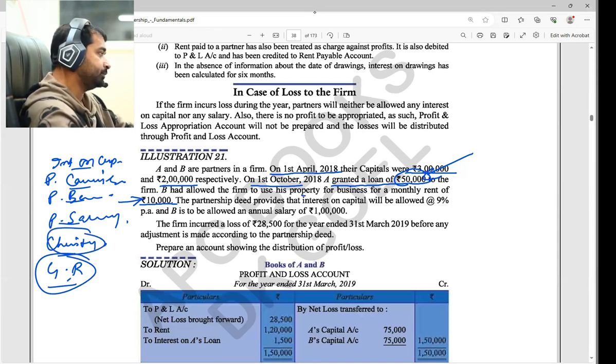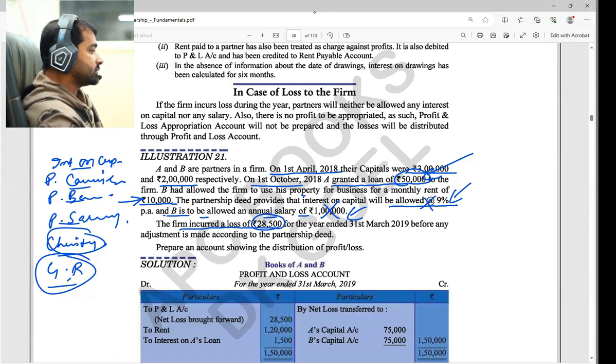The partnership deed provides that interest on capital will be allowed at 9%, and B is allowed an annual salary of rupees 1 lakh. Interest on capital and salary are allowed, but the firm incurred a loss of 28,500, so these will not be entertained, right? So now let's see how we should do this.